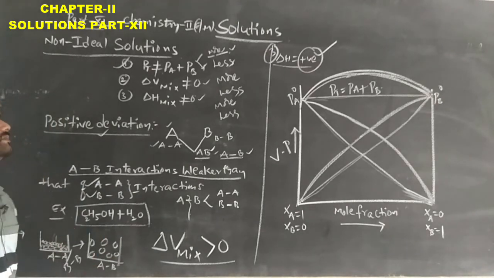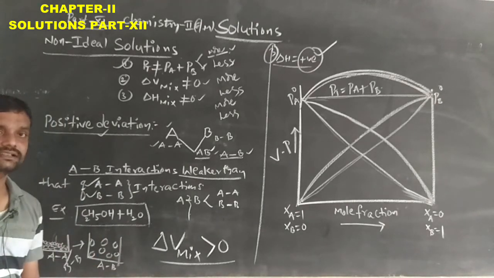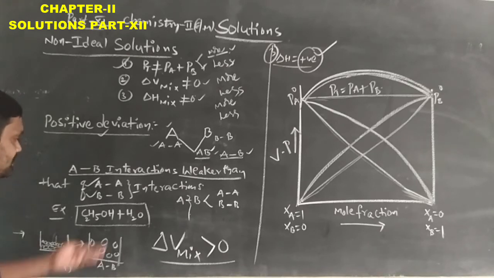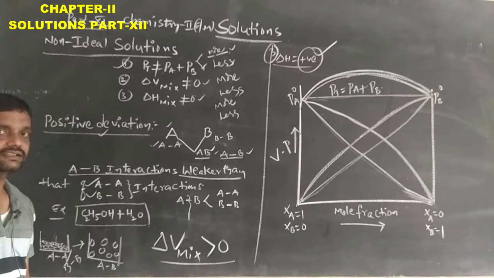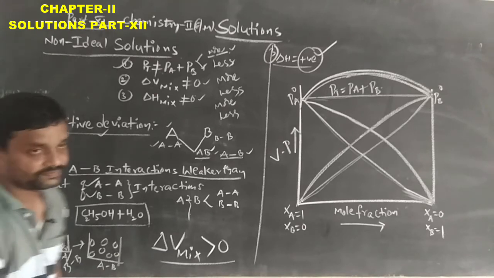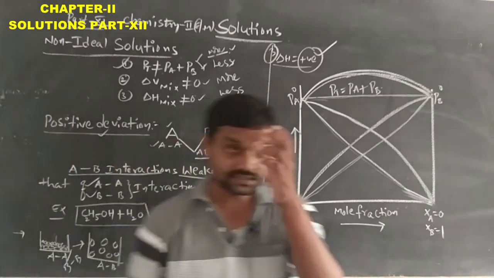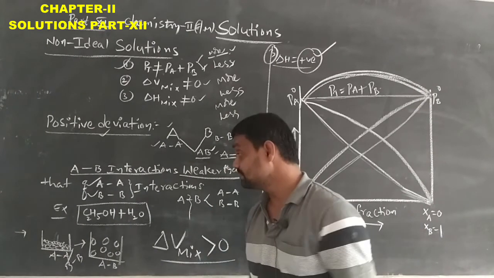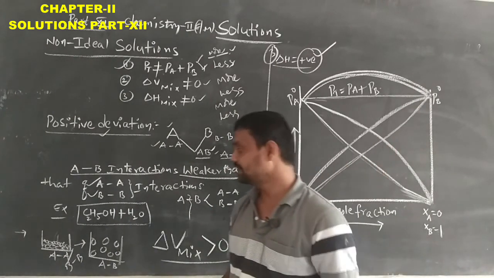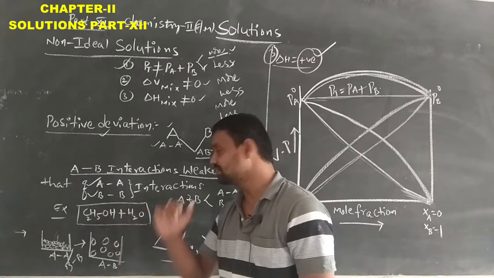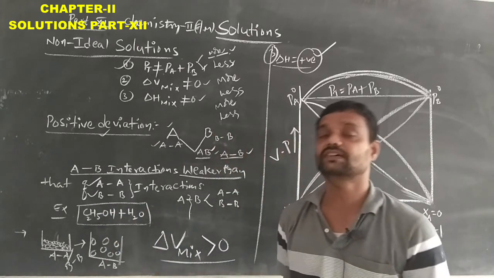So this is the meaning of a positively deviated non-ideal solution. A general example is ethyl alcohol mixed with water. When ethyl alcohol is mixed with water, the resulting solution has weaker hydrogen bonding compared with the hydrogen bonds of ethyl alcohol and of water. So this is the final conclusion.